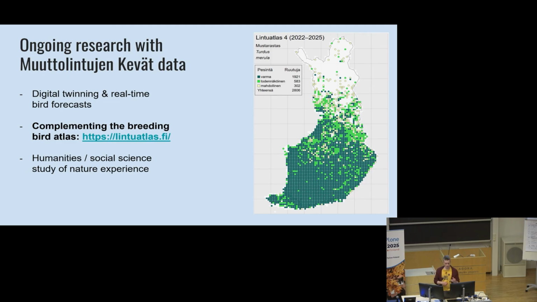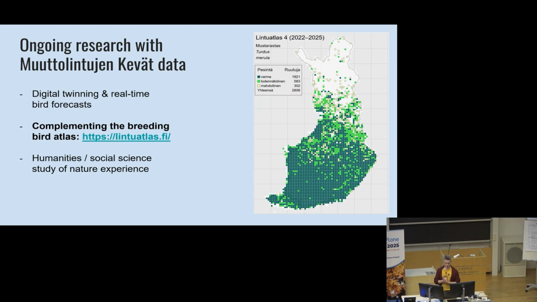So we are trying to filter for those species that are still missing, that have not been reported by these experienced birders, and we are trying for each grid cell to find those species. Then experienced, professional bird experts listen through these recordings and manually validate whether the species was actually present or not. This way we can use this huge database that we have to supplement this breeding bird atlas.